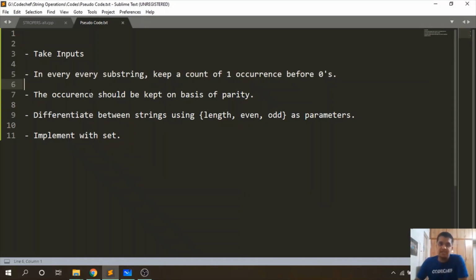And as we saw in the solution approach, this occurrence should be kept on the basis of parity. Now, we need to differentiate between the strings using length, comma, even, comma, odd as the parameters, as was discussed in the solution. And this should be implemented with a set, because a set allows us to uniquely identify parameters given as input.